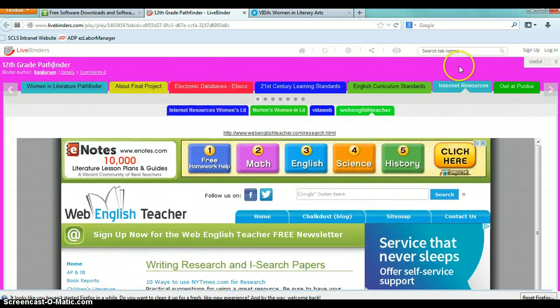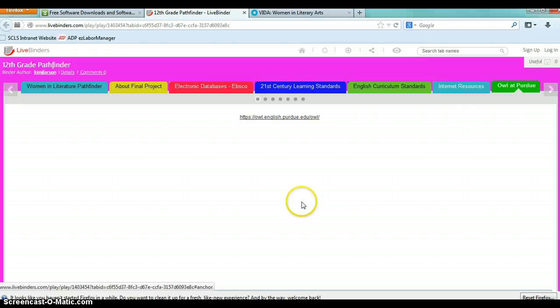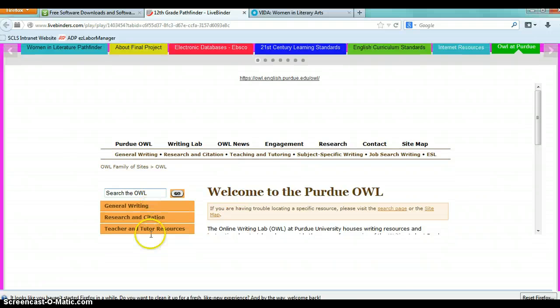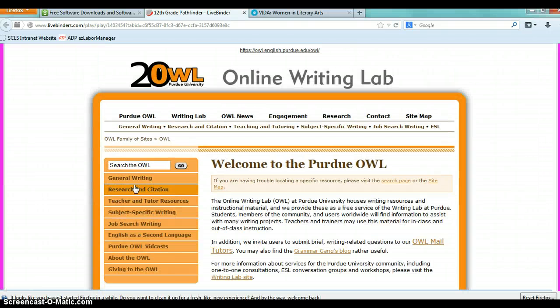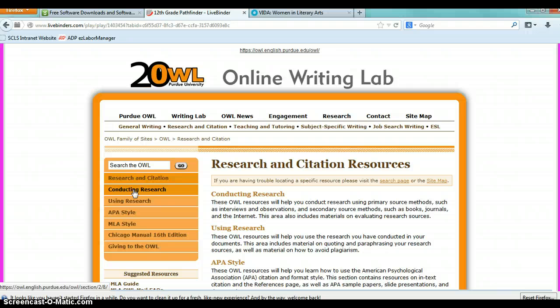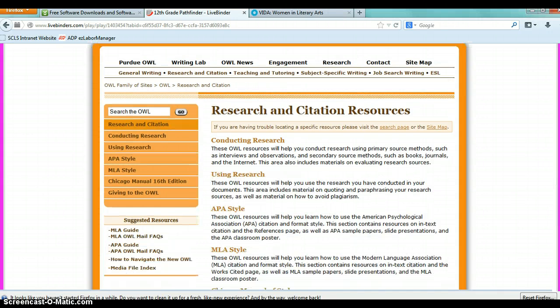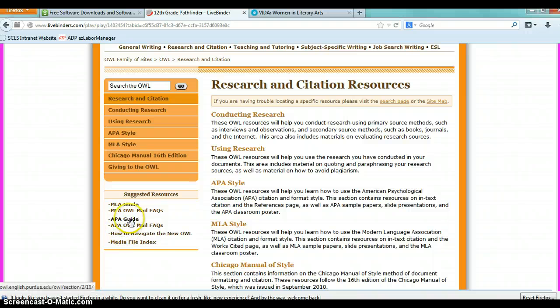And lastly, I want to show you OWL at Purdue. So OWL at Purdue is a great resource for learning how to cite regardless of what form you're using. Here's this research and citation link. And once you connect to that, you can see there are all the guides you'll need, namely the MLA guide and the APA guide. And when you click on the guide,